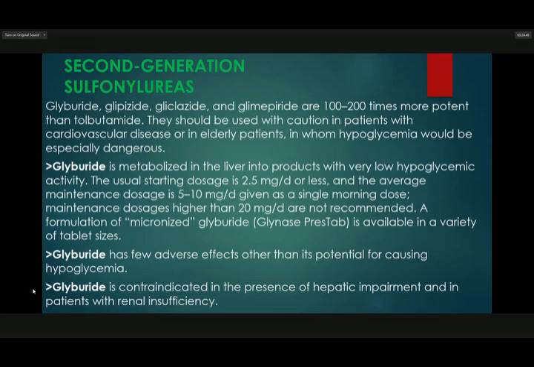These three, glyburide, glipizide, and glimepiride, are 100 to 200 times more potent than tolbutamide. Glyburide has few adverse effects other than its potential for causing hypoglycemia. It is contraindicated in the presence of hepatic impairment and in patients with renal insufficiency.